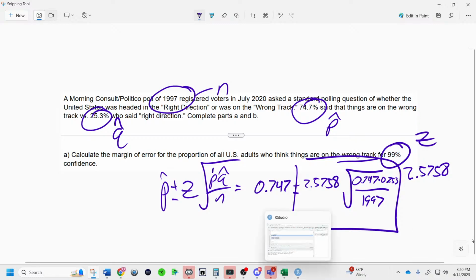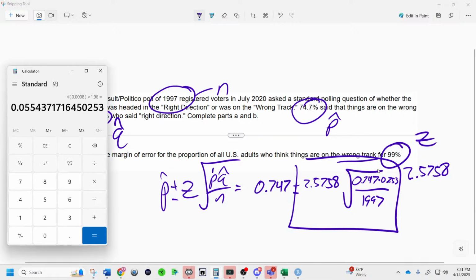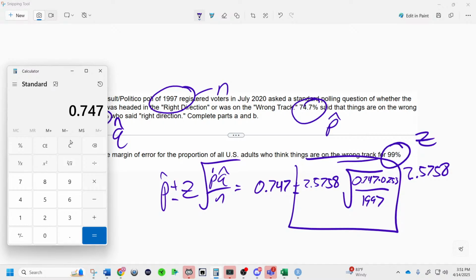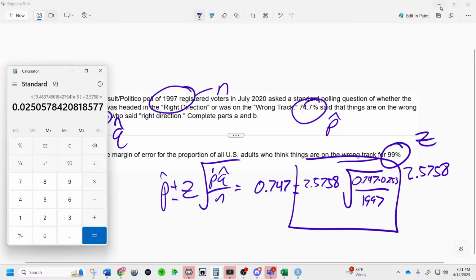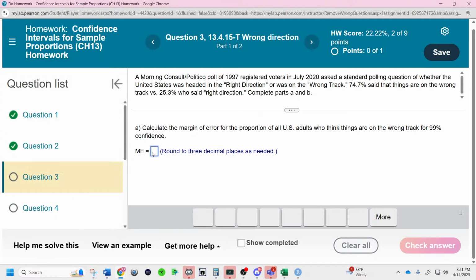Okay. Let's solve this out, the margin of error. We're just solving this portion I've circled right there. And so 747 times 253 divided by 1997, square root. Do not forget the square root. I've done this many times. Times 2.5758. And there's the margin of error right there. Let's bring it back over here. 3 decimals, and we've solved it.